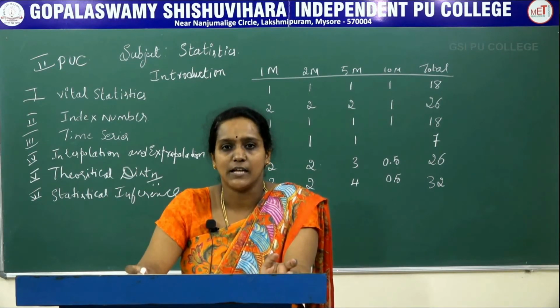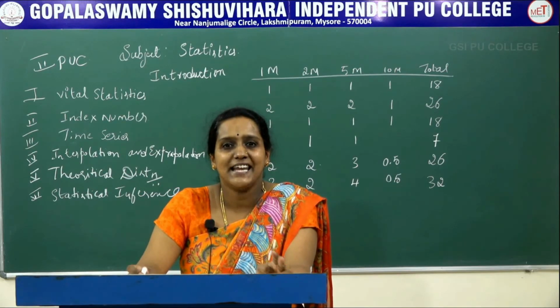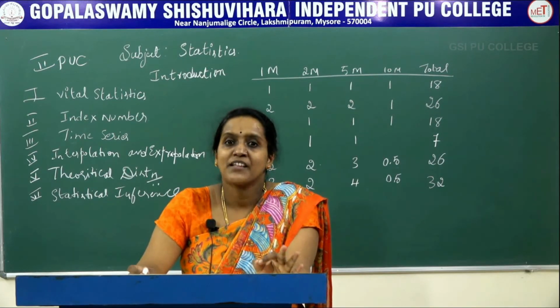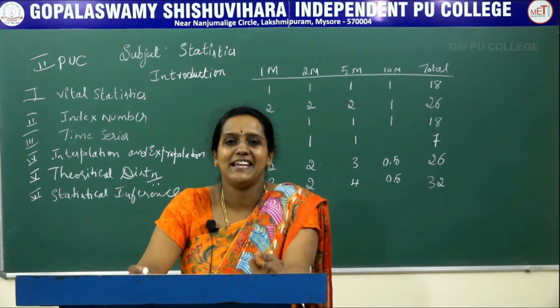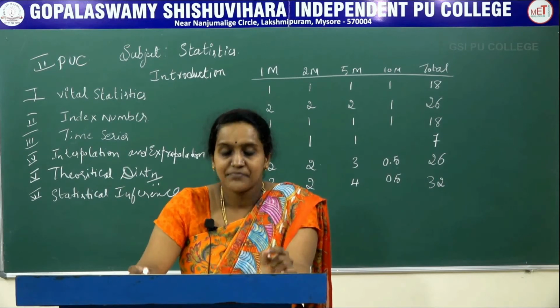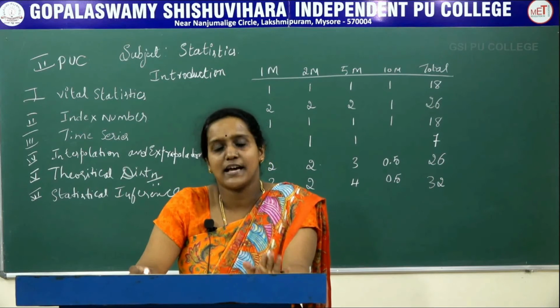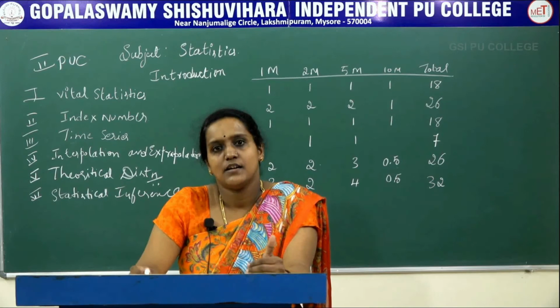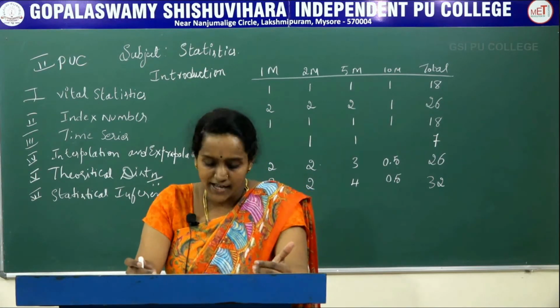Under this small sample test we have 2 tests, that is the T test and the chi-square test. The T test is purely like a normal test only, but here in the T test the sample size n should be less than 30. In the chi-square test we will consider only attributes, whereas in the Z test and T test we will consider variables. You know the difference between variables and attributes.